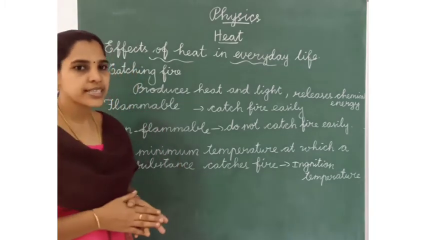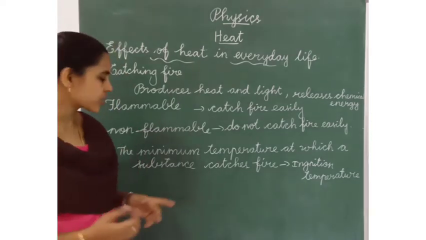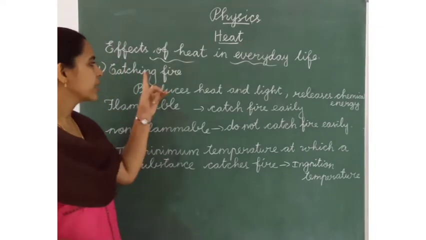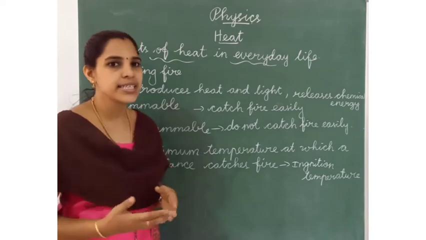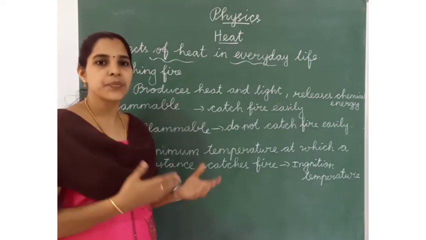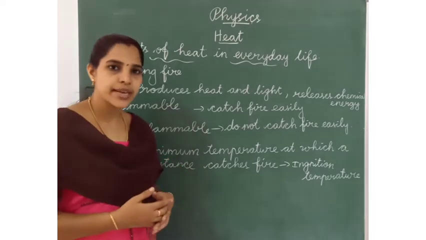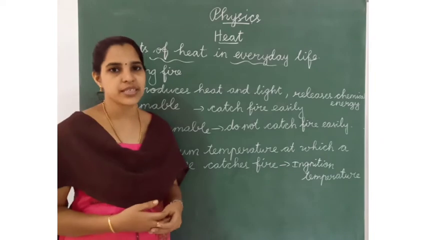So these substances are called non-flammable substances. Fire produces heat and light, and it also releases chemical energy from the substances. Substances are classified into two types: flammable substances and non-flammable substances.